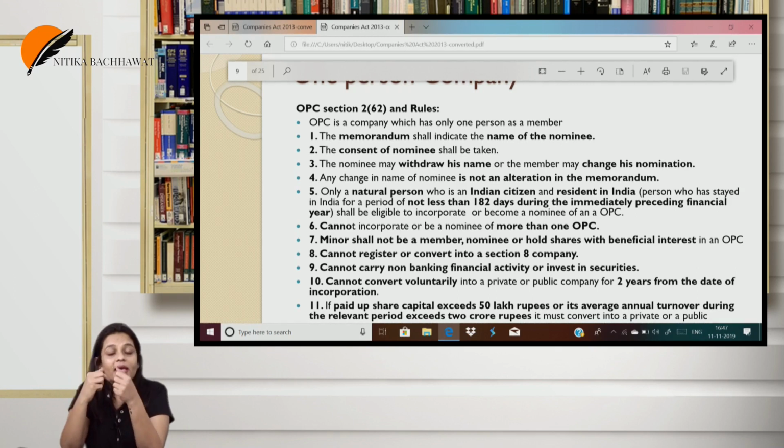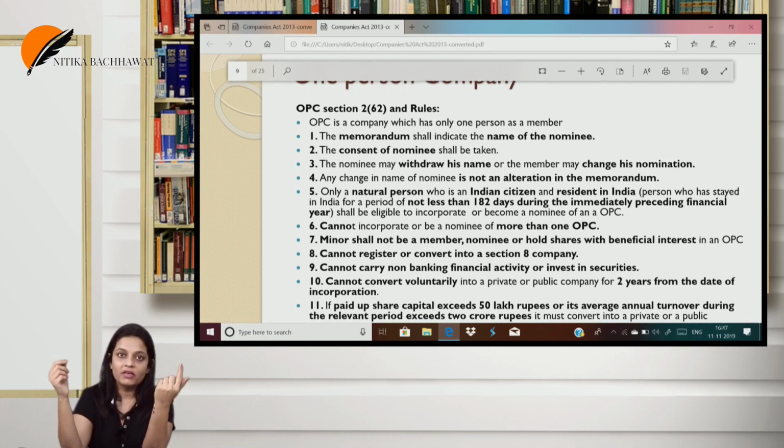In this case, if at any given point of time I become a member of more than one OPC, and that can happen only because of one reason, and that is because of nomination, then within 180 days I have to select any one OPC. I have to leave the other OPC.